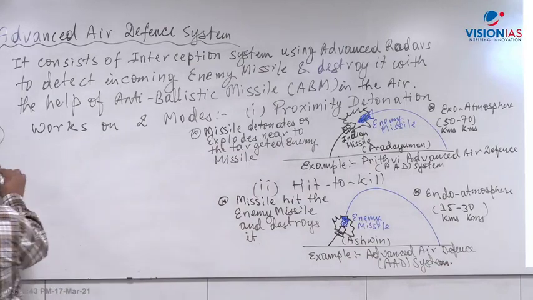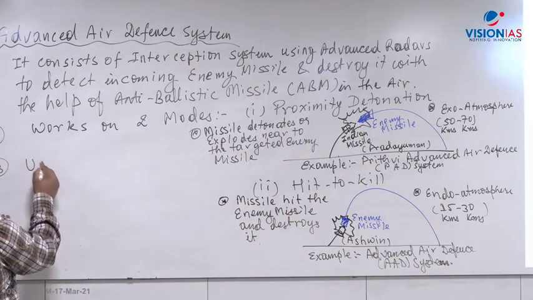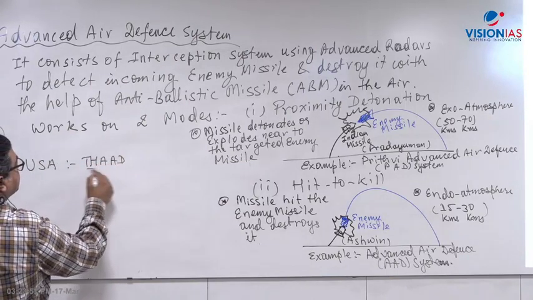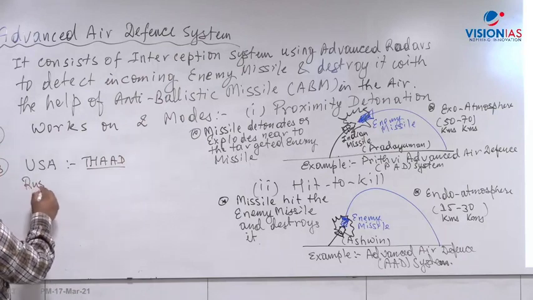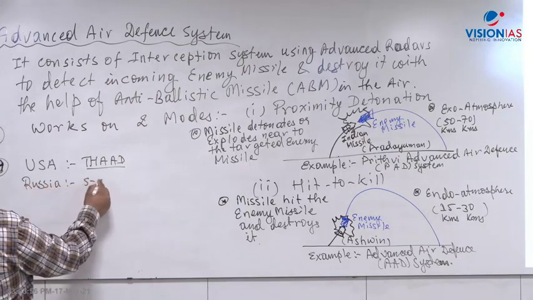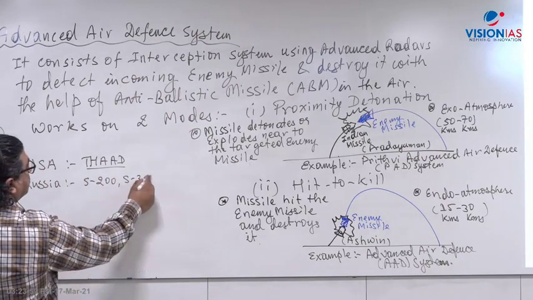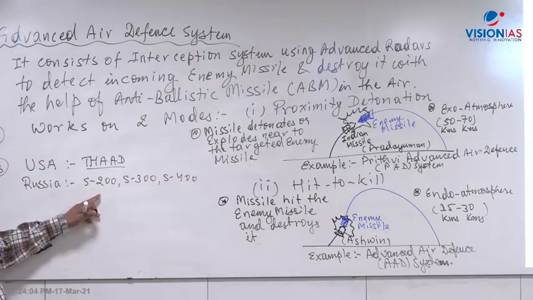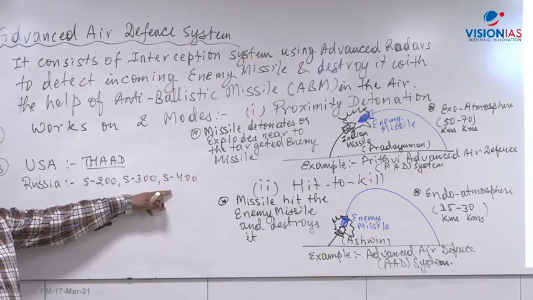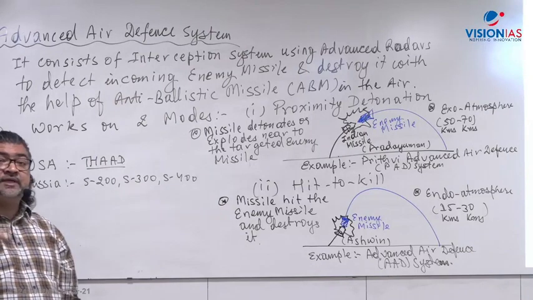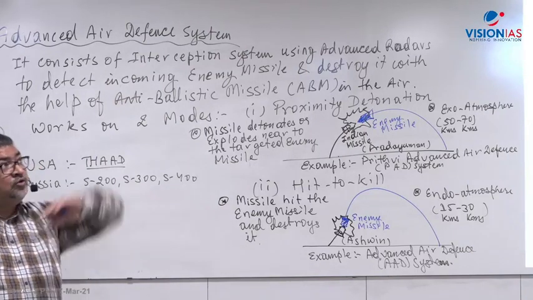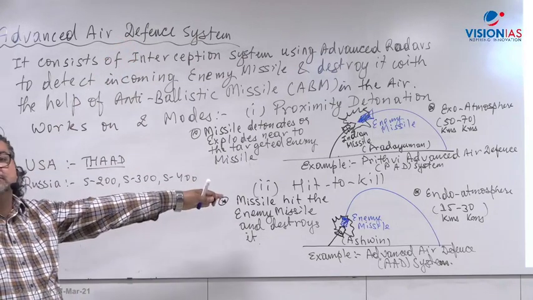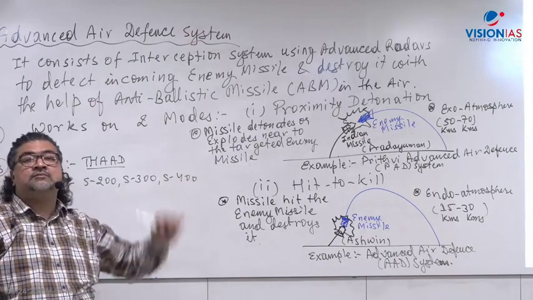Now, which other countries have got this? USA uses THAAD. The THAAD missile is the example from the American side. The other country is Russia. Russia has got S-200, S-300 and S-400. Imagine 200 kilometers in the atmosphere, 300 kilometers, 400 kilometers. S-400 is like a true sense ASAT, anti-satellite weapon. It can go up to 400 kilometers in space and destroy anything.